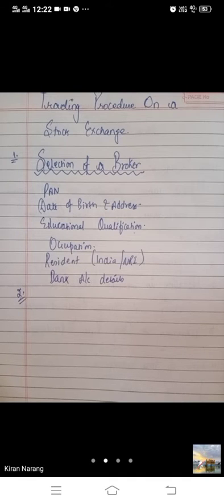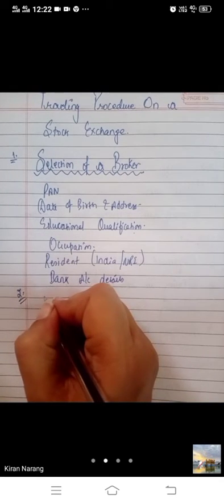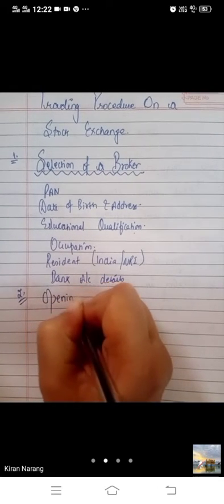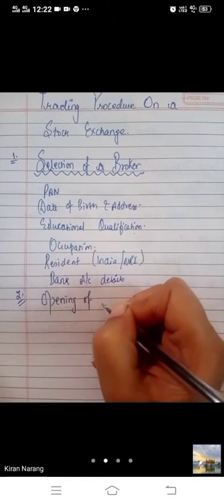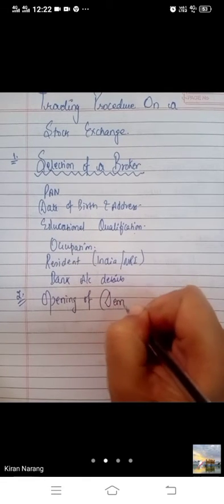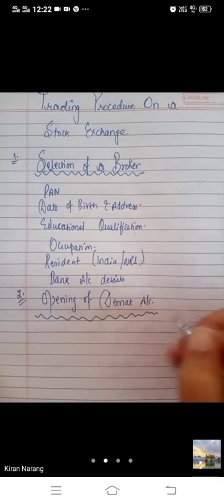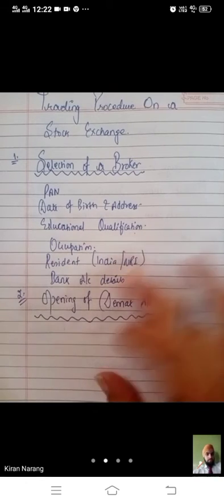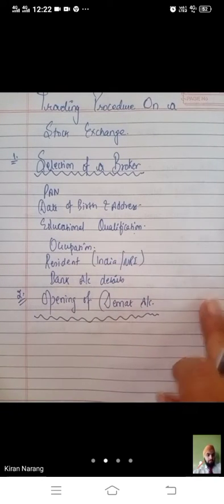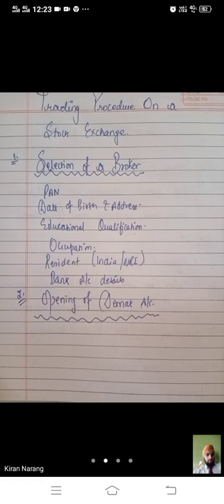Then bache, you have to open a demat account with a depository. Now what is a demat account? Beta, earlier when we used to buy shares, they were in the form of certificates. If I want to buy the shares of a company and I have paid, suppose, rupees 5,000, the company will give me a certificate.